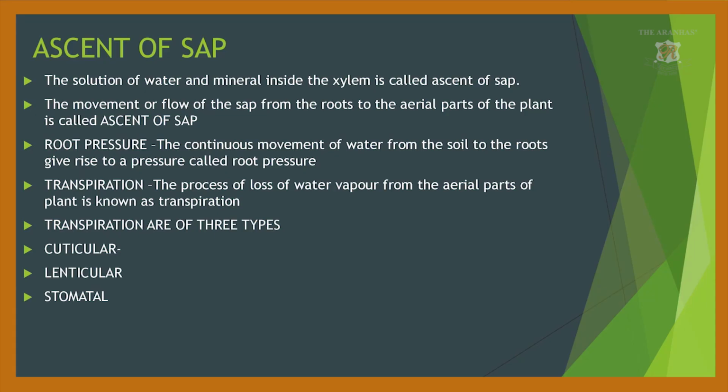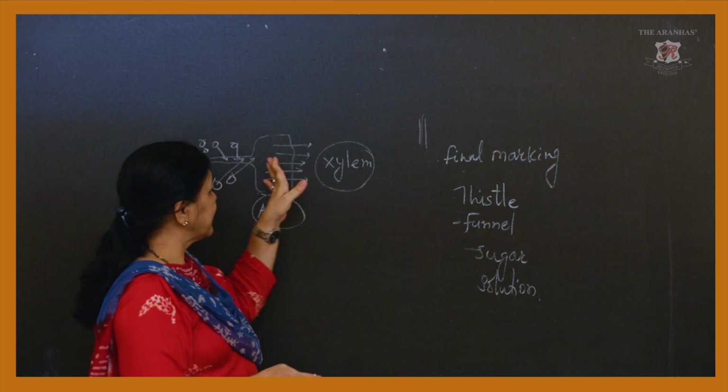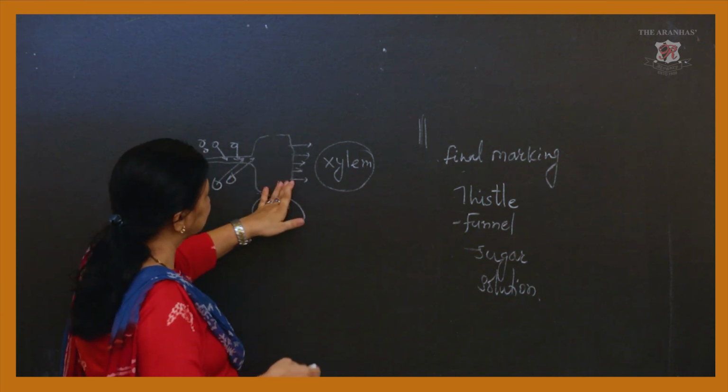Now, the second one is ascent of sap. What is this word sap? Sap means the fluid present inside the cell.